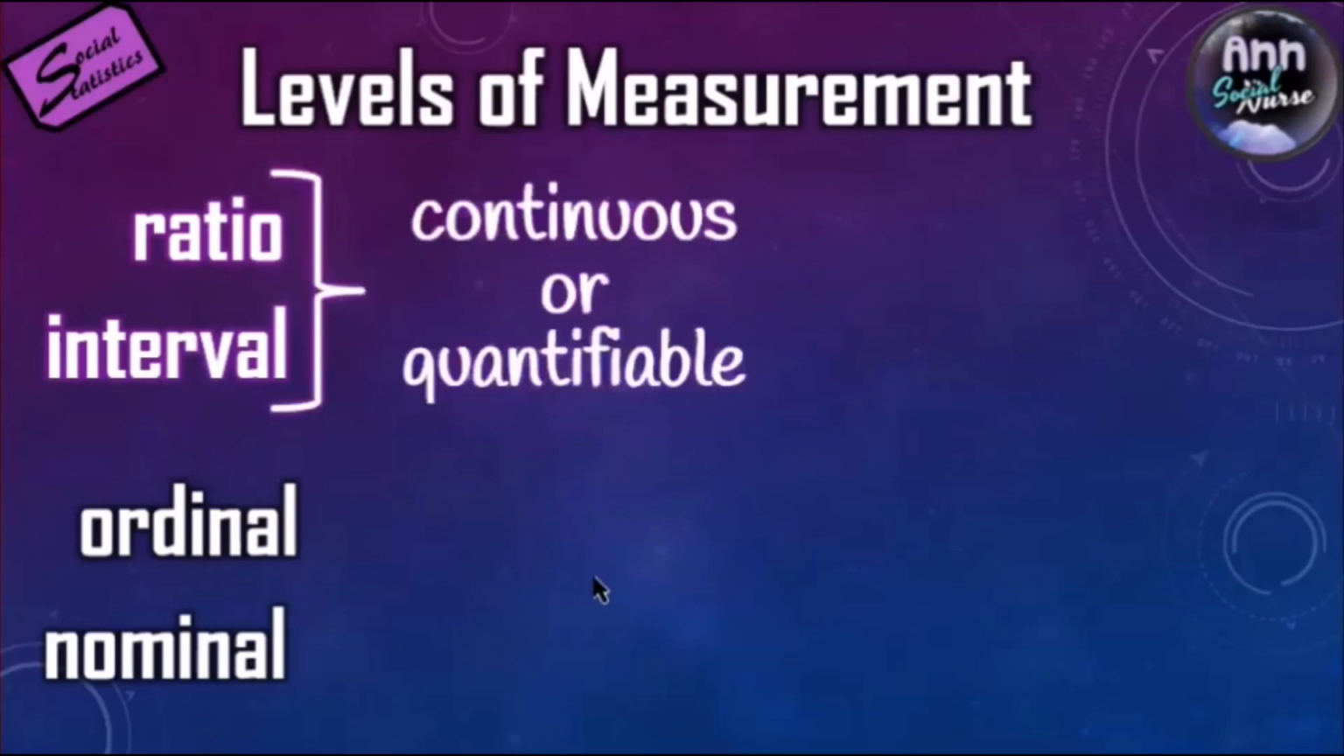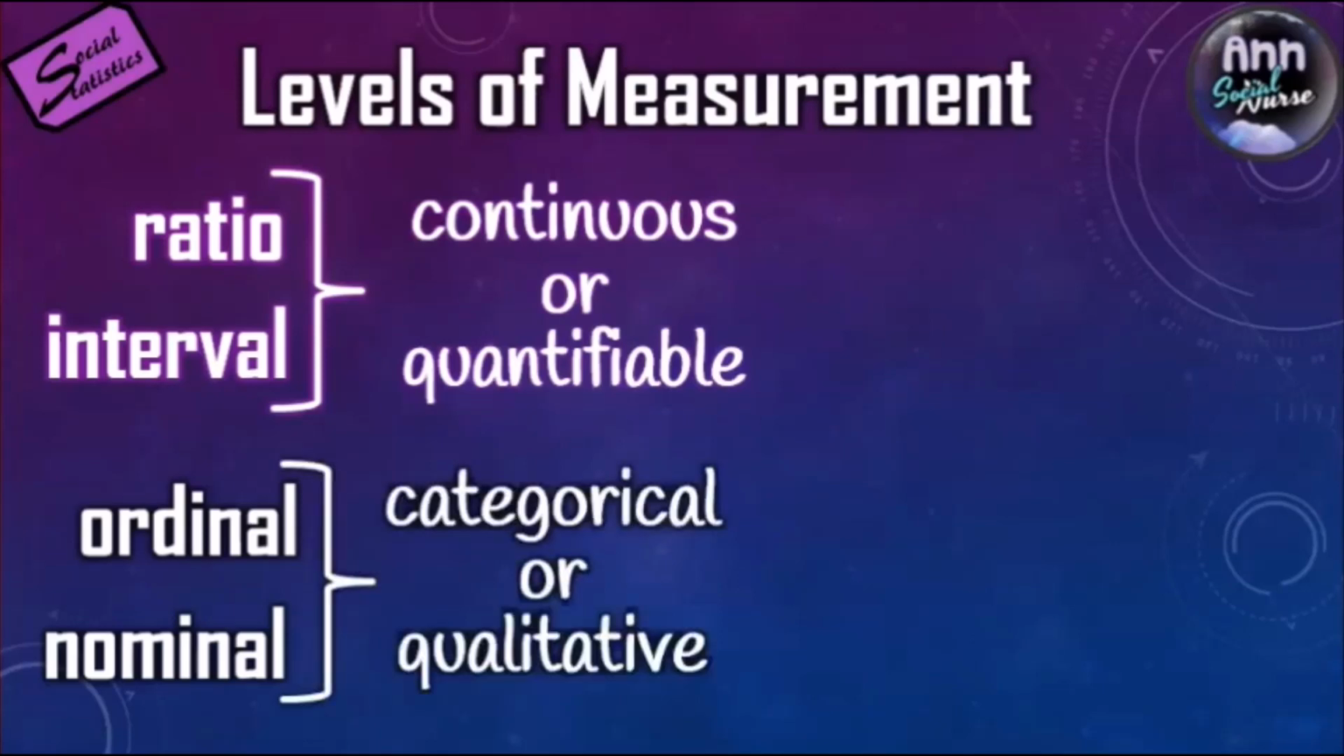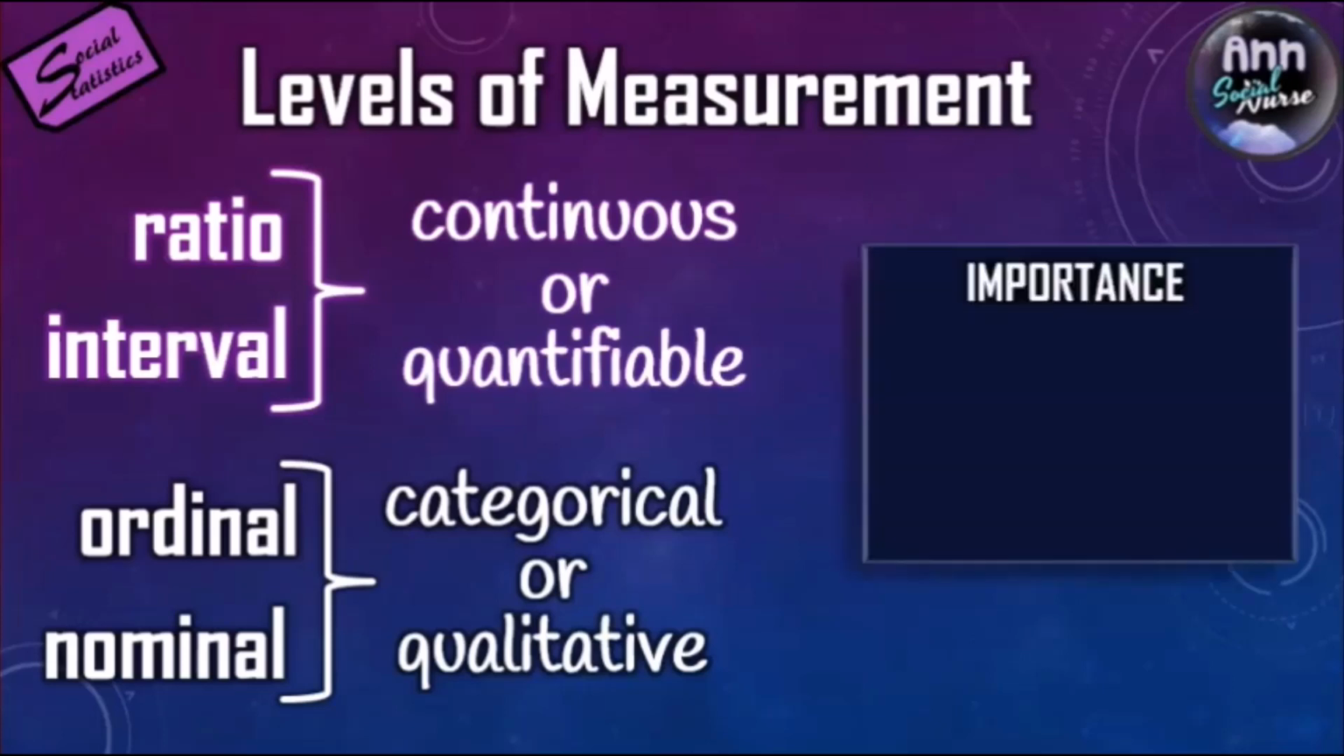So the upper two, ratio and interval, we can say these are continuous variables. You can quantify them. You can quantify the values associated with ratio and interval. Whereas ordinal and nominal are categorical variables, or qualitative variables. These are usually just attributes or descriptions.